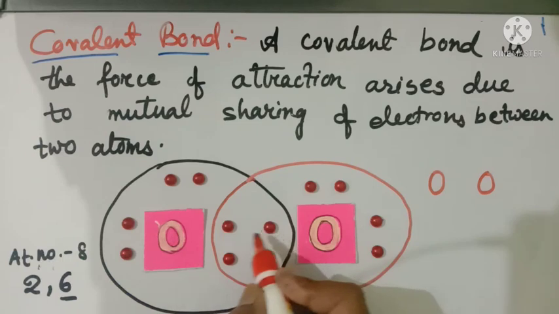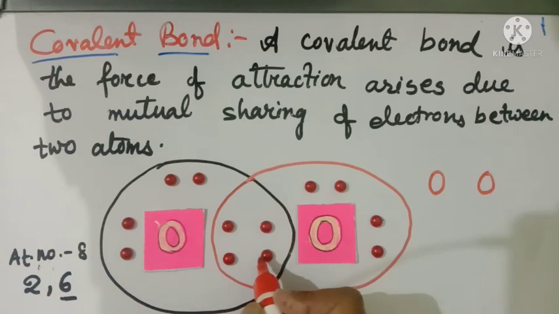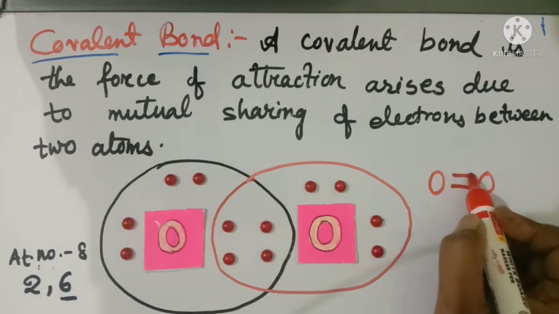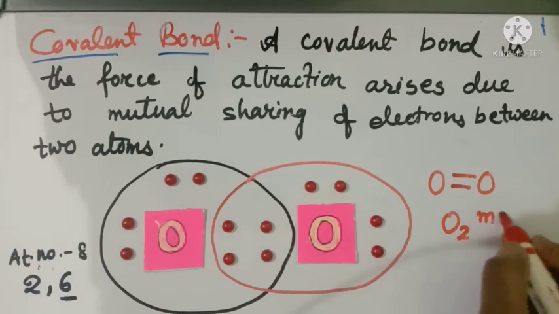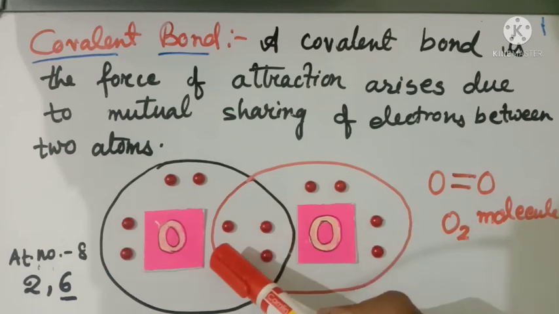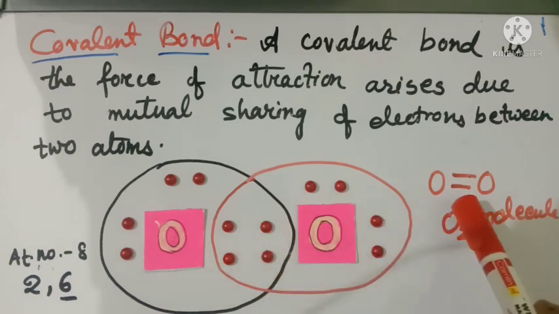Here they are sharing 2 valence electrons. This is one pair, this is another pair of valence electrons, and they form here a double bond. So this is known as the O2 molecule. Again I am repeating, when another oxygen atom combines, they form the O2 molecule, and they share 2 electrons from each, so they are forming a double bond here, the double covalent bond.